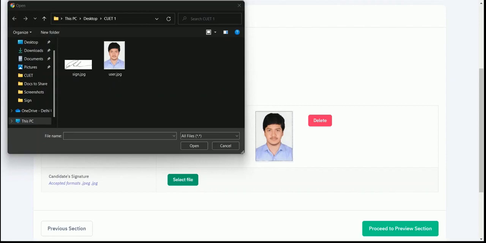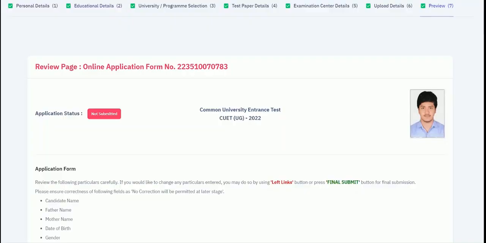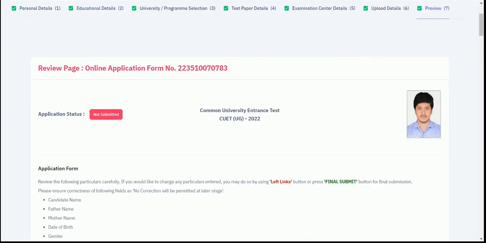Select the signature, and then after uploading it, you need to click on preview and you can preview your application form over here. Here you can see my application form number is also visible and application status is not submitted because I have not paid my fees. So once I submit my fees, my application will get completed.